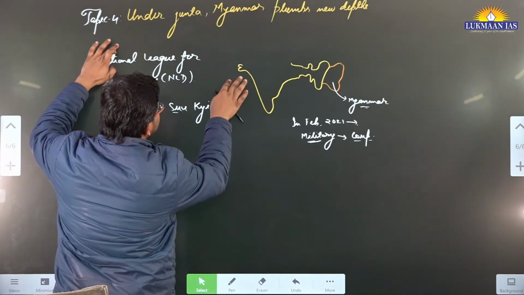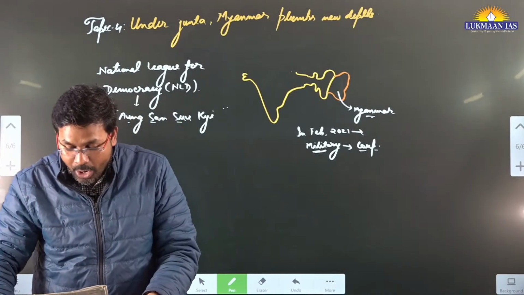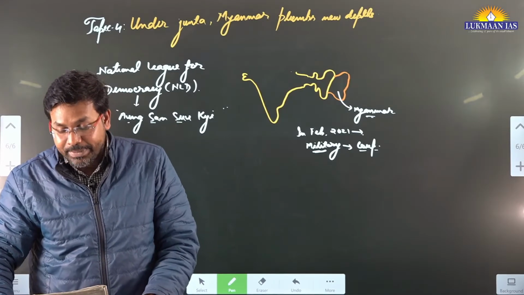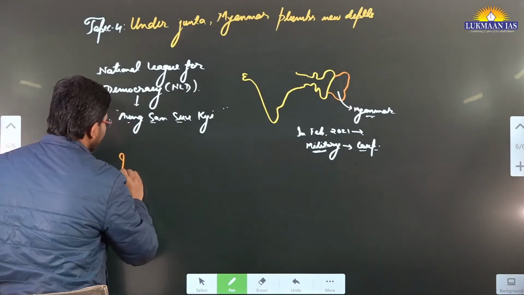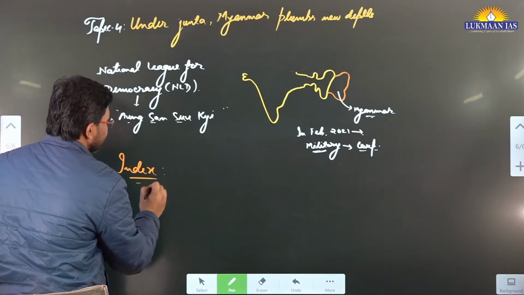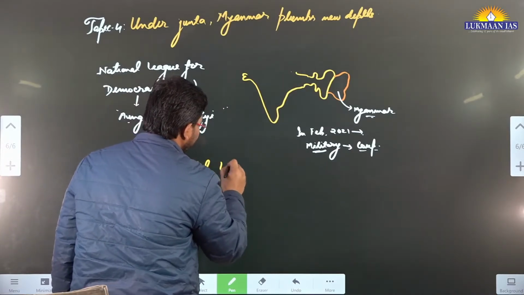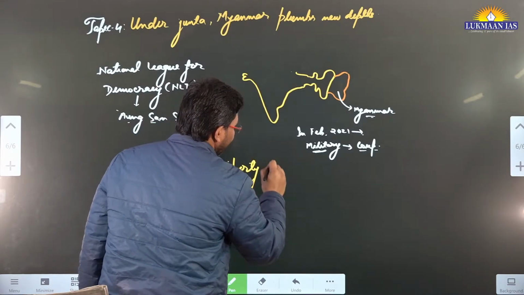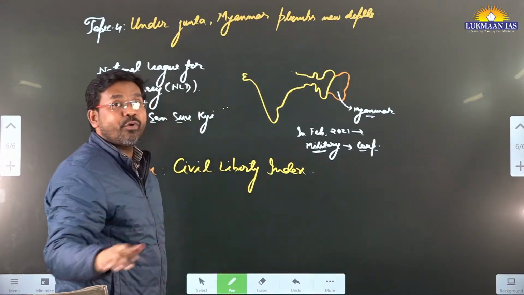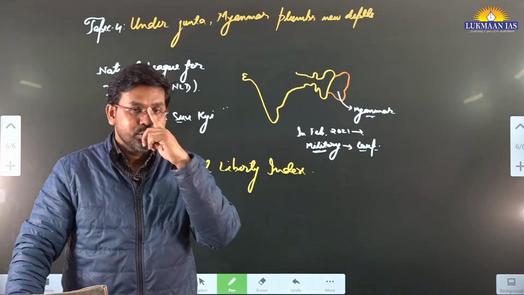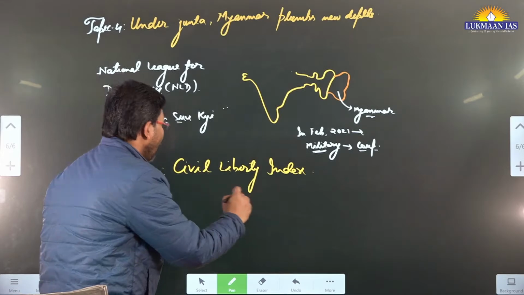Since a kind of civil unrest is happening in Myanmar, in this particular article they have analyzed how Myanmar ranks in the Civil Liberty Index. So we are going to discuss an index, and this index is known as the Civil Liberty Index, okay. In the Civil Liberty Index, Myanmar is performing at a very low position. Myanmar, along with North Korea and Syria, are at the lowest position, okay.